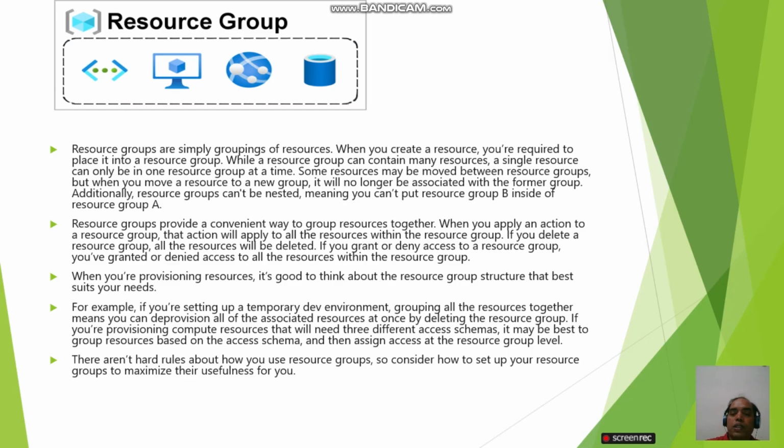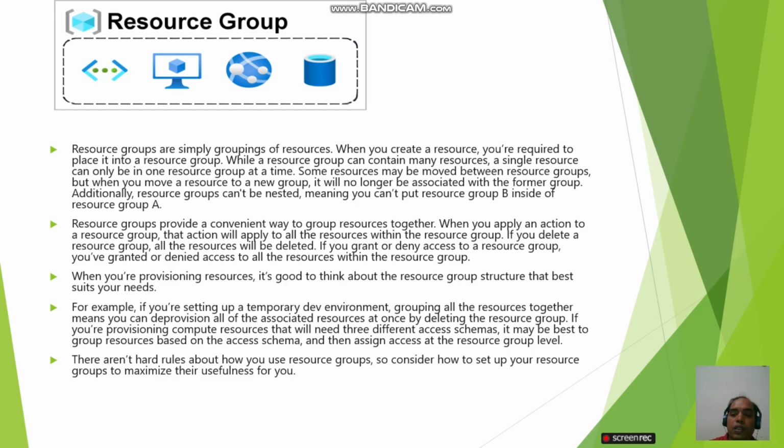When you are provisioning resources, it is good to think about the resource group structure that best suits your needs. For example, if you are setting up a temporary environment, grouping all the resources together means you can deprovision all of the associated resources at once by deleting the resource group.